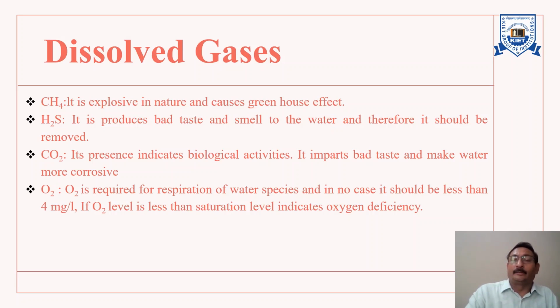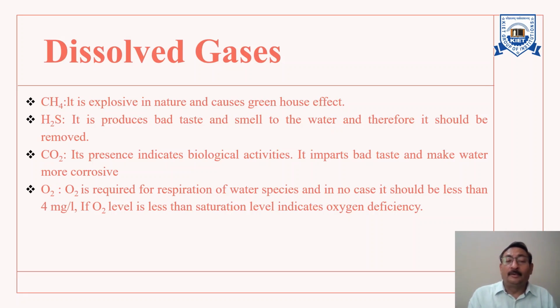Then oxygen. We all know that oxygen has to be there in the water, since it is required for respiration of aquatic species, therefore it should never be less than 4 milligram per liter.